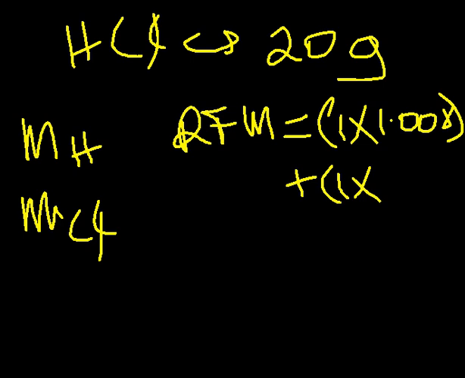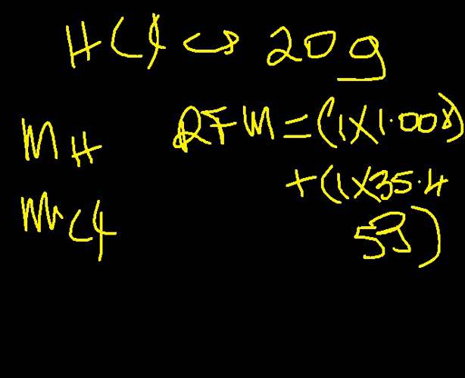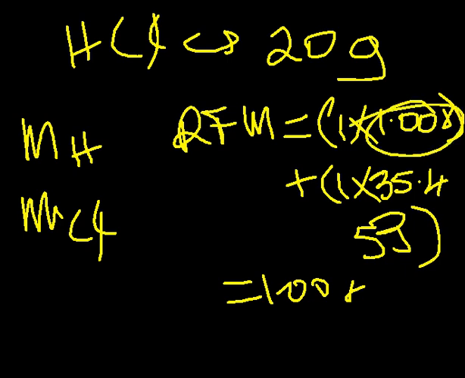So you have it as 35.453. But for the Sunday school students, we have it as 35, representing the mass for chlorine. In that case, we'll have 1.008, that is 1 times this.